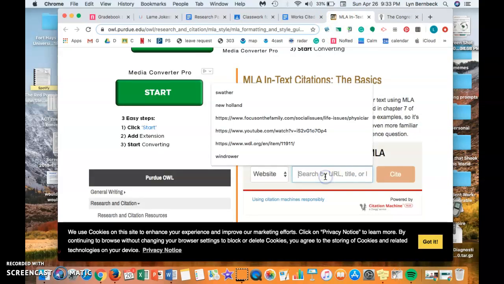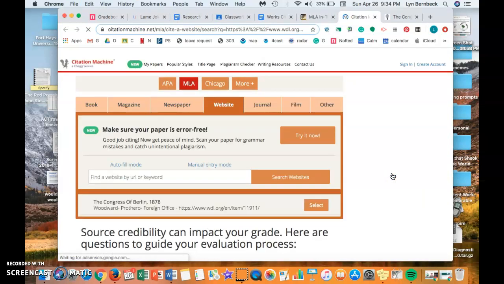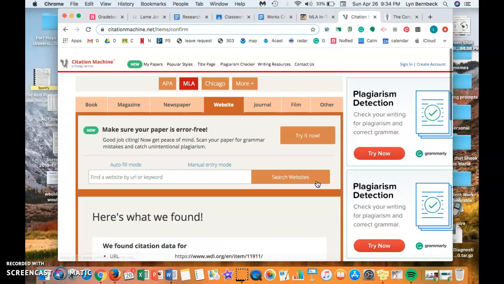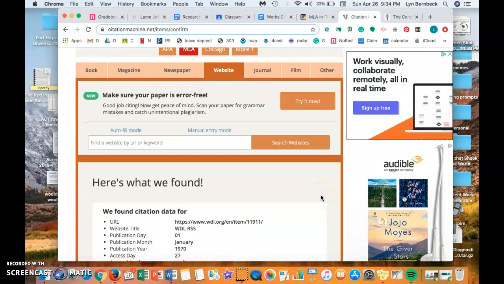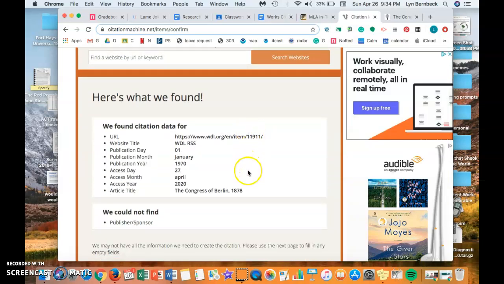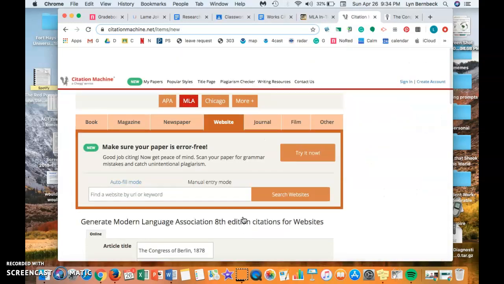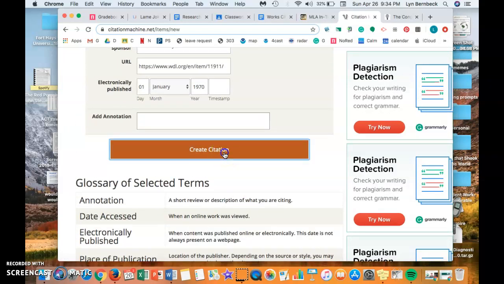So anyway, I'm just going to select this and copy. Go to my MLA on Purdue OWL. I'm going to paste that. I'm going to click Cite. It's going to go through and say, hey, did you mean this one? And you're like, yes, I did mean this one. Thank you very much. And so you'll hit select. Now, sometimes you get an ad, but on Purdue OWL you get like one ad a day or something like that. And I've already watched my ads, so we shouldn't get any ads. It tells us everything that they found and that they're going to put in order for us. Oh, they couldn't find a publisher. All right, let's hit final step. And they're a liar. This is not the final step.